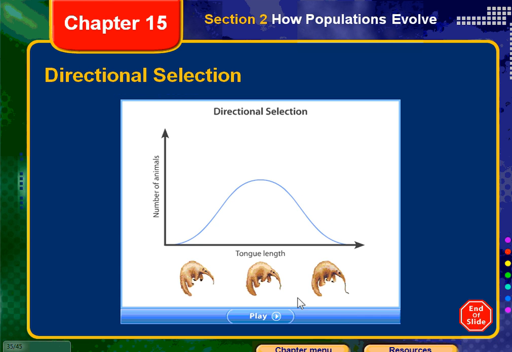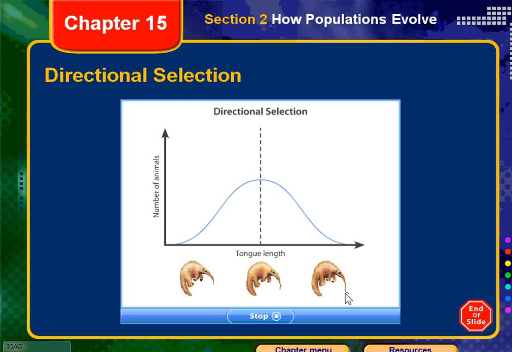I'm going to move on to that. We will watch this one. I like this one. Consider a hypothetical species of anteater. The blue curve on the graph shows the tongue length of a population of anteaters. Tongue length increases to the right. You can see that most anteaters have a medium-length tongue, with a few anteaters having a very short or a very long tongue. Anteaters feed by breaking open termite nests, extending their tongue into the nest and lapping up termites.